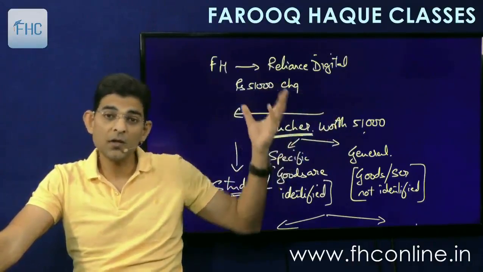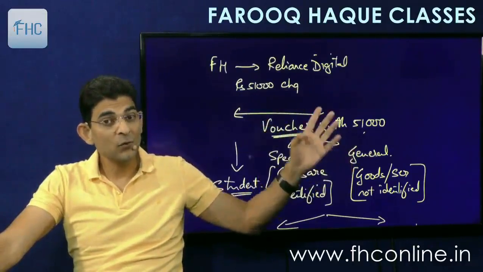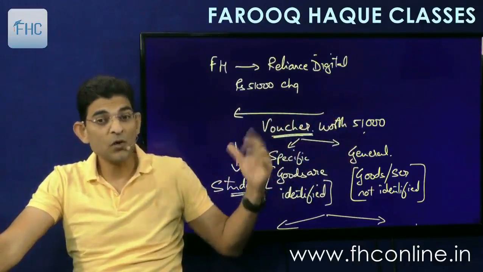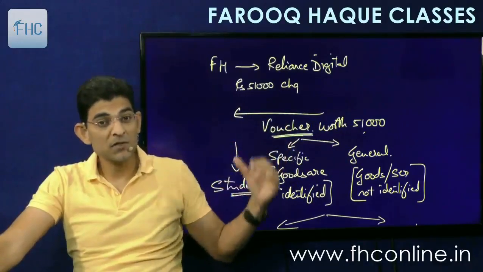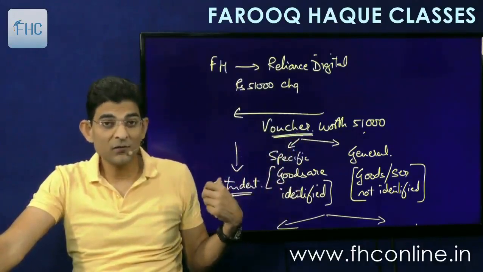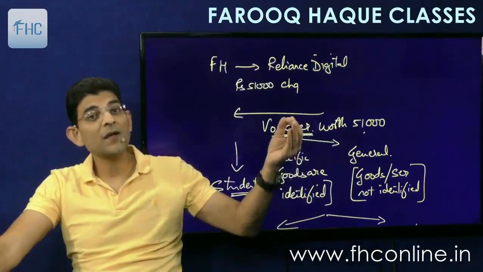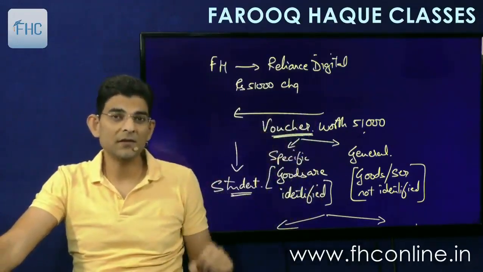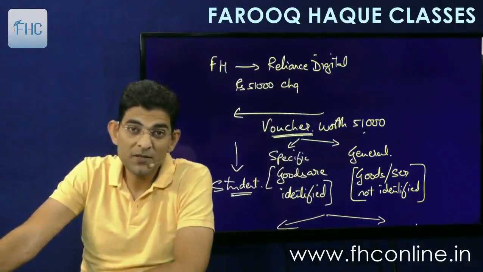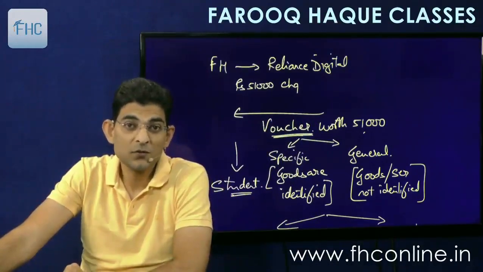So if you know it is an Apple iPhone, we know the rate of tax for an Apple iPhone. If it is a general voucher, then we don't know which goods are going to be purchased. Whether the student is going to purchase a phone or an iPad or a washing machine or a TV or a fridge or an AC, we don't know. So unless the student comes and encashes, we don't know what rate to apply. So we'll wait till he comes and encashes the voucher. Then tax becomes payable when the voucher is exchanged against the goods. Understood?